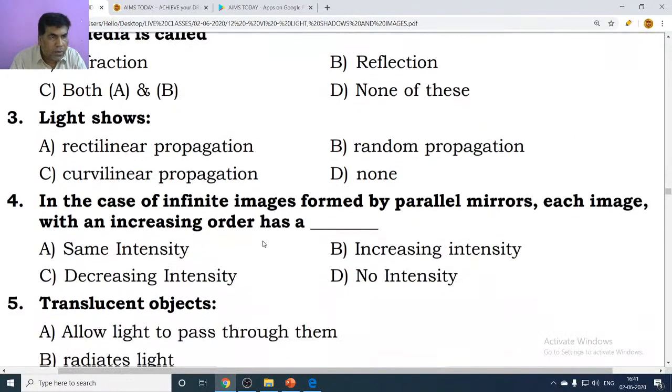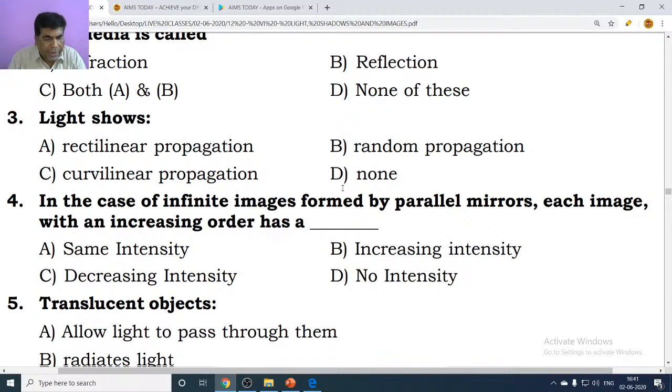Next, third question, a very simple question. Light shows rectilinear propagation, random propagation, curvilinear propagation, none. So for the third question, what is the correct answer? Somebody is telling A. Try to guess the answer.